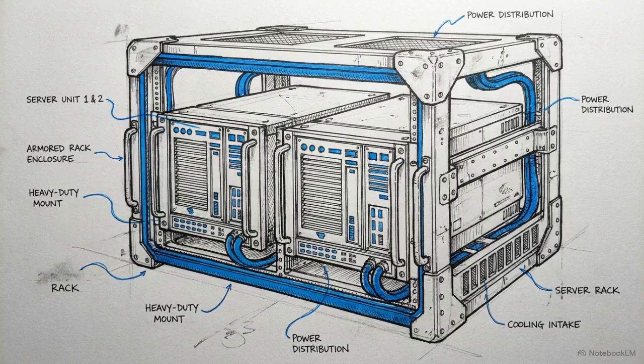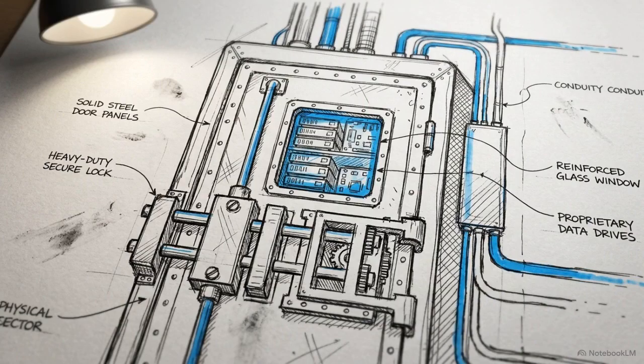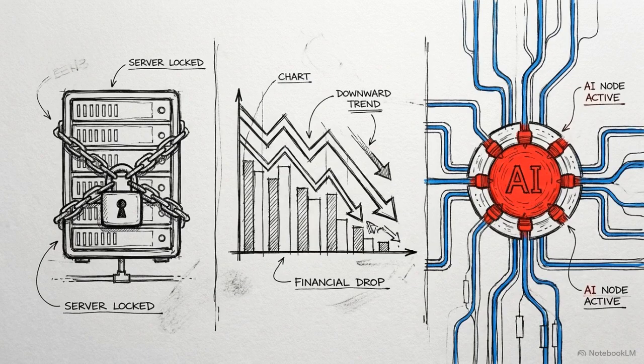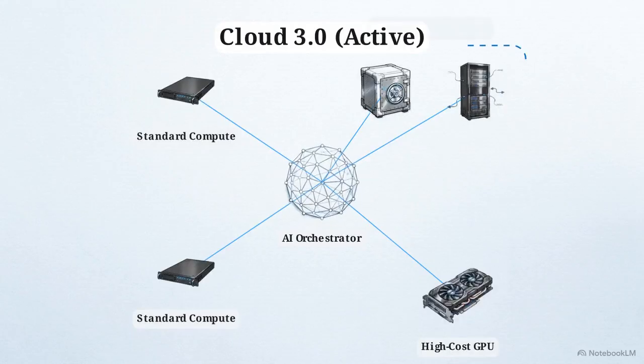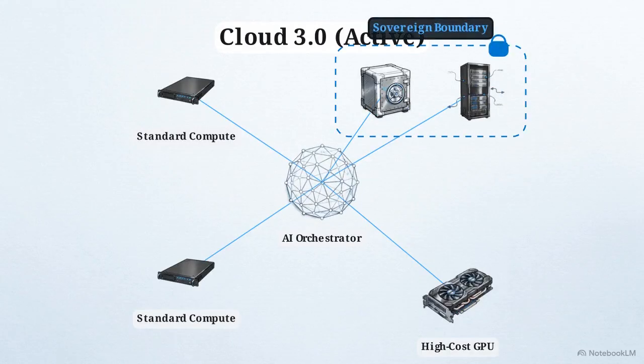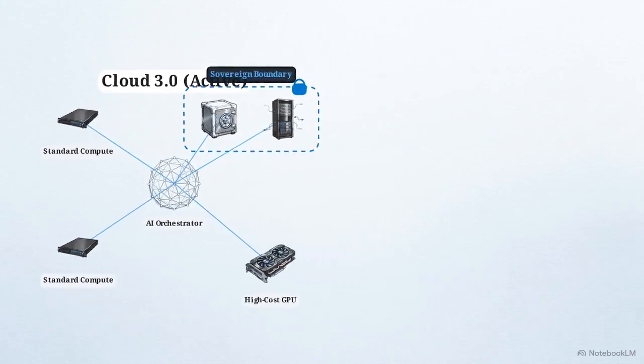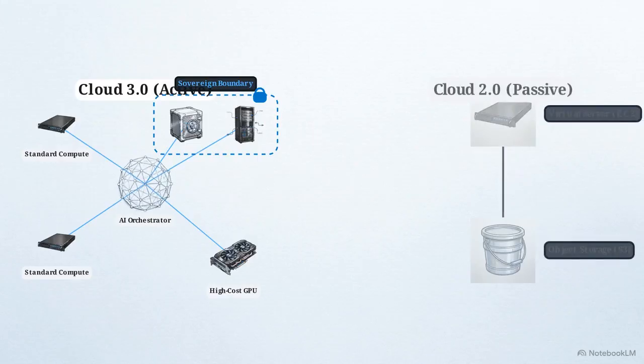The final step is the deployment of open-source models like Llama or Mistral. Companies are deploying these open-source models on their sovereign infrastructure to maintain control over their proprietary data. Combining hybrid architecture, FinOps, and local LLM deployment is the standard for balancing security with the economic realities of AI. This integrated model shows how Cloud 3.0 functions: an AI orchestrator at the center, sovereign boundaries locked, and FinOps routing working in real time. This active system is a sharp departure from the passive textbook models used only a few years ago.